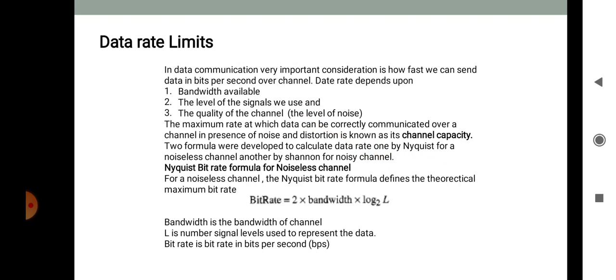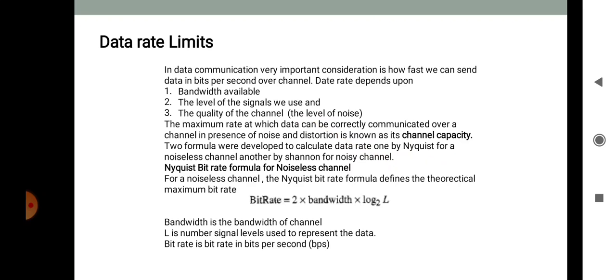Then data rate limits. In data communications, a very important consideration is how fast we can send data, in bits per second, over a channel. Data rate depends upon the bandwidth available, the level of the signal we use, and third, the quality of the channel, that means the level of noise. The maximum rate at which data can be correctly communicated over a channel in the presence of noise and distortion is known as its channel capacity.